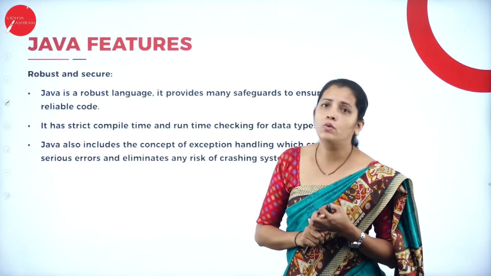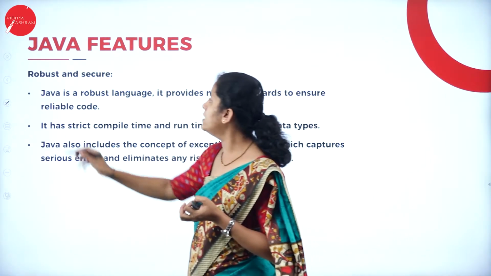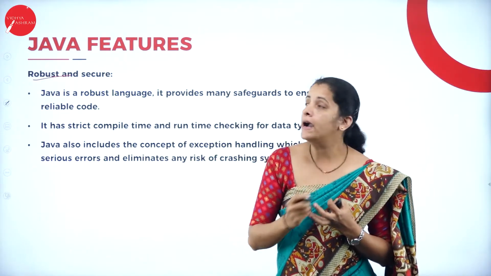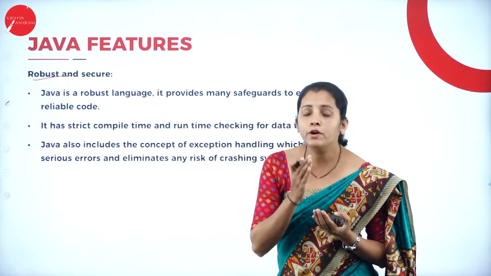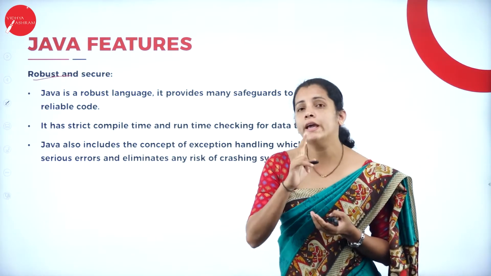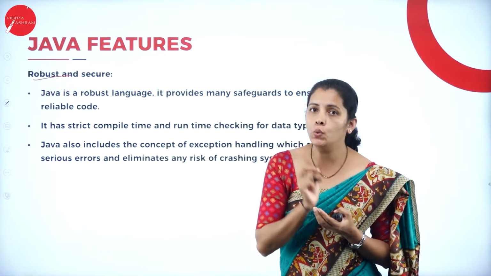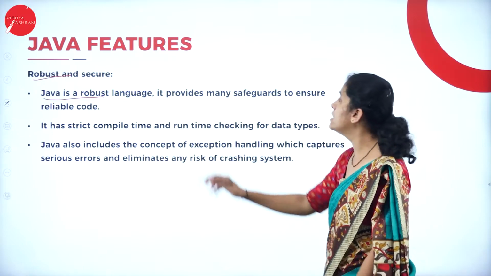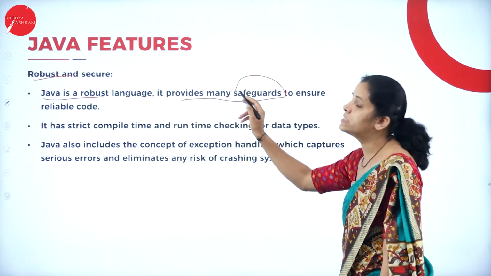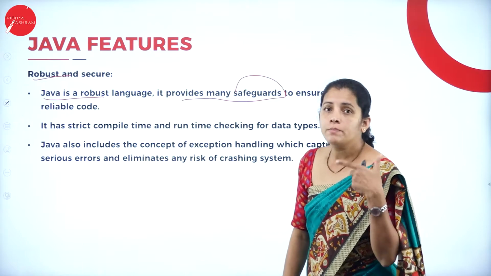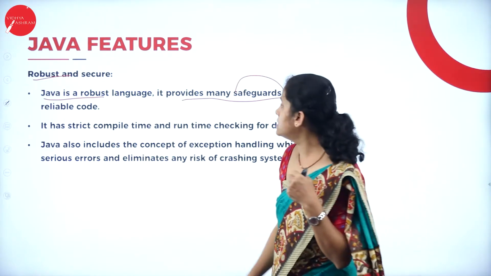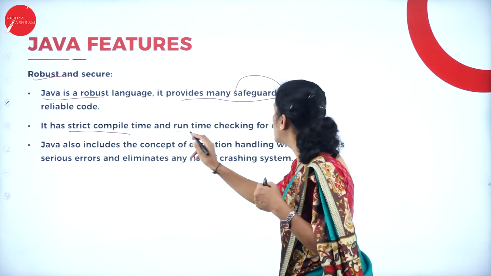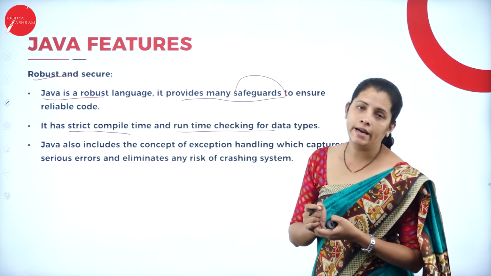Moving further, I'm going to have robust and secure. Now tell me how I can define Java as robust, because Java supports error checking in two ways. So Java is a robust programming language. It provides many safeguards, in the sense that it has strict compile time and runtime checking for data types.